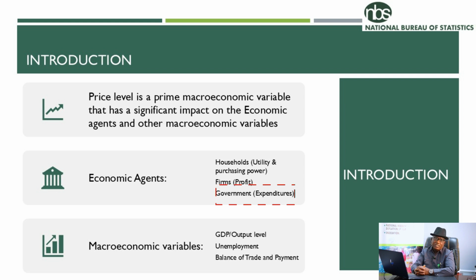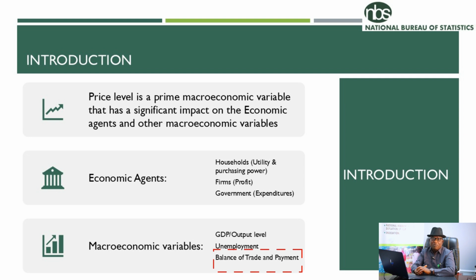It also affects government expenditure. When price goes up too much, it's expected that government expenditure will go up. And if this expenditure is not backed up with adequate revenue, it leads to budget deficit. Now, prices also affect other macroeconomic variables, like GDP is a function of prices. Unemployment depends on price as well.